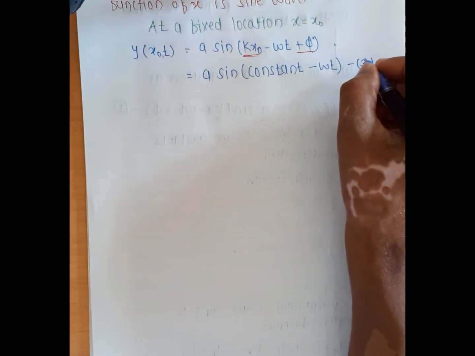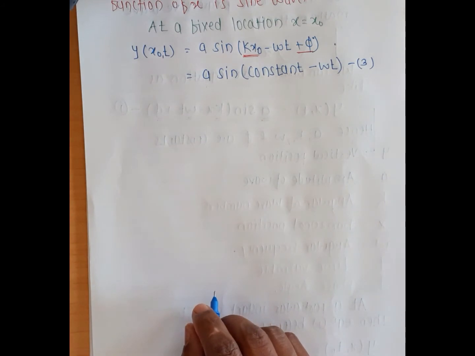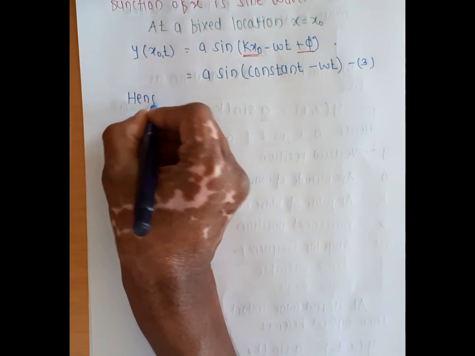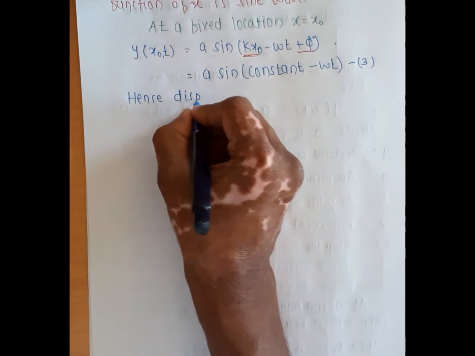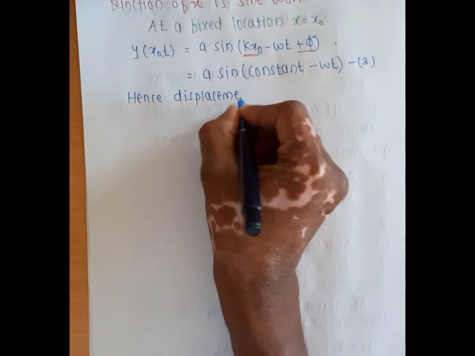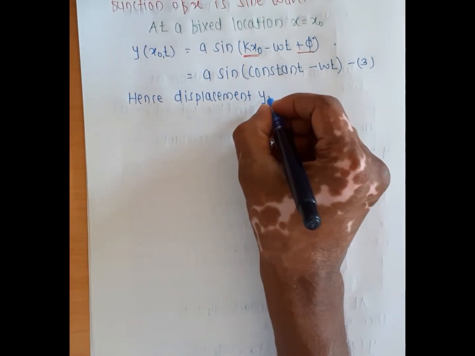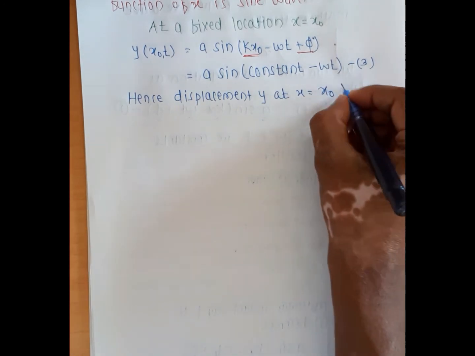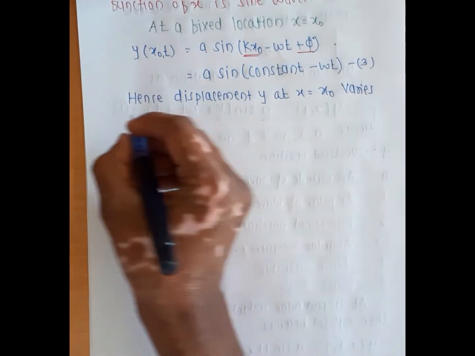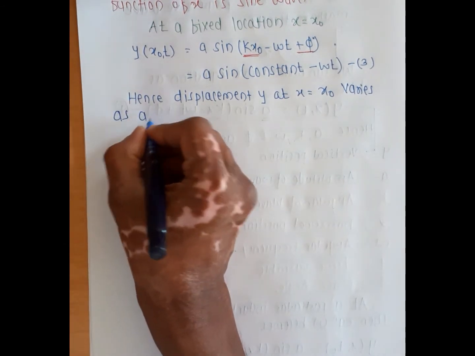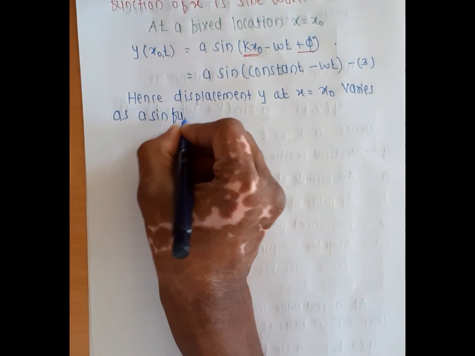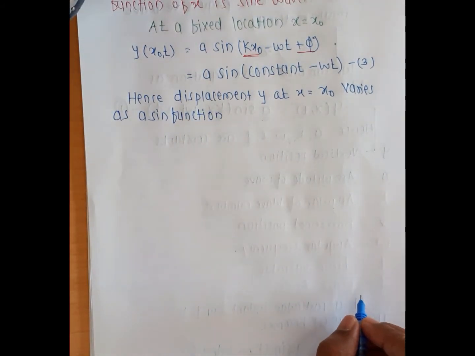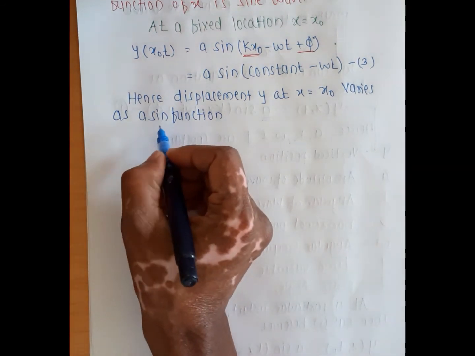Now hence the displacement y at x equals x0 varies as a sine function. I already told you that the wave is a sinusoidal wave, so it varies as a sine function.